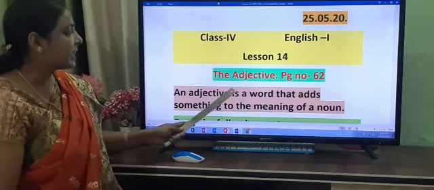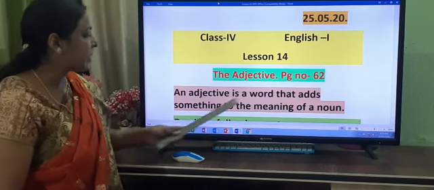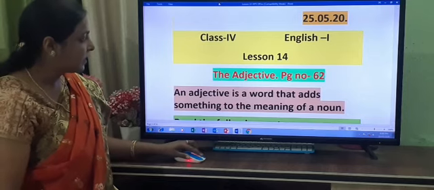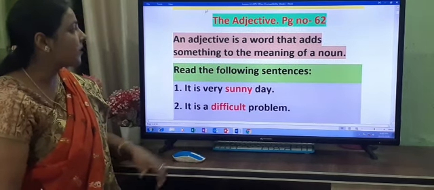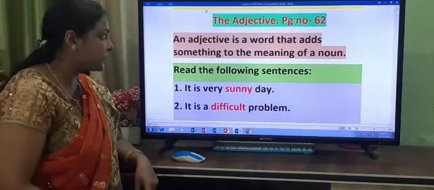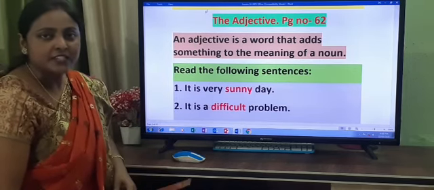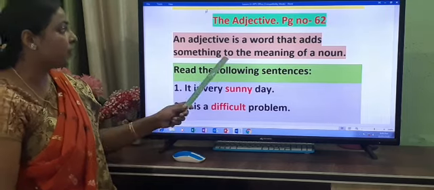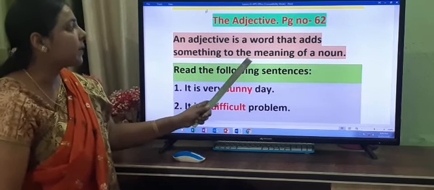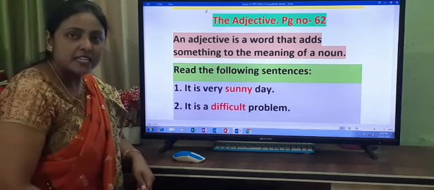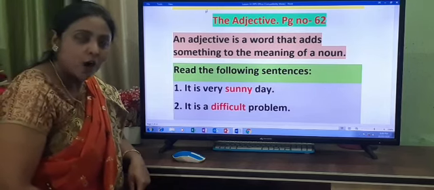An adjective is a word that adds something to the meaning of a noun. Children, you have already learned about the adjectives. So, you know about adjective? What is adjective? An adjective is a word that adds something to the meaning of a noun. Okay, it qualifies a noun or describes a noun.